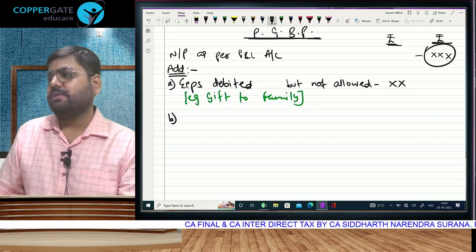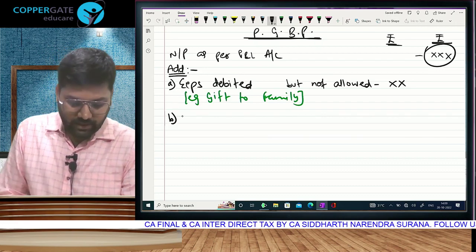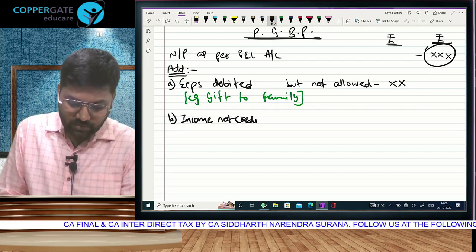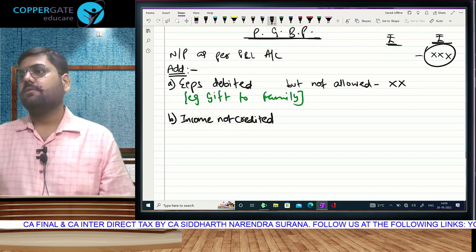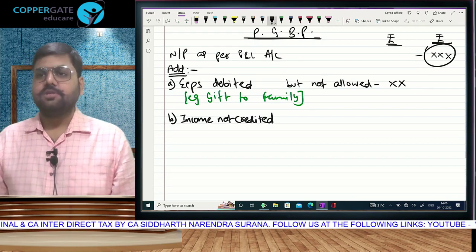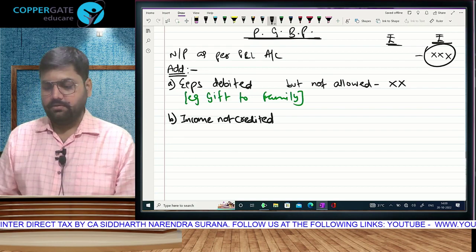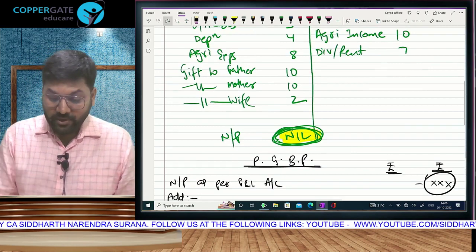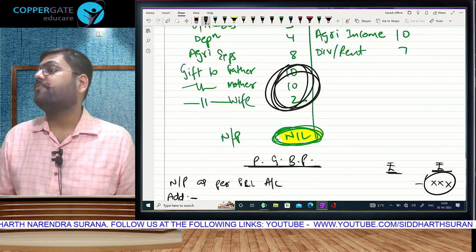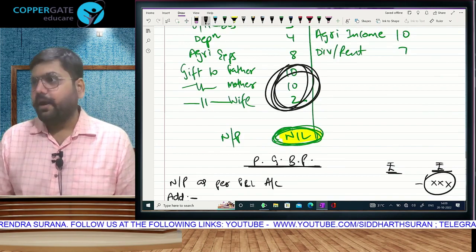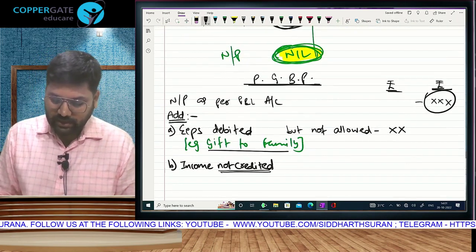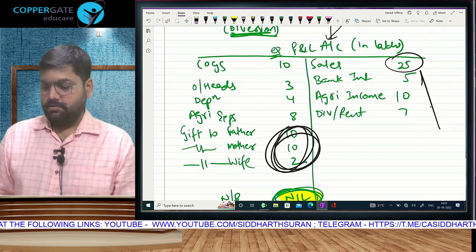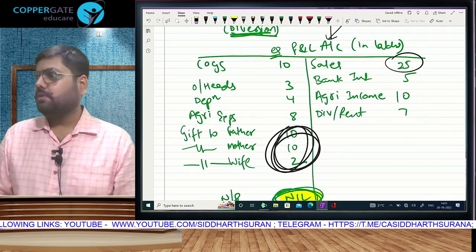Second will be related, at least you all understand this much, to income. Any income which is not credited. So what did I say for expense, debited? Any income which is not credited. Look, for the expense adjustment which I wrote on the add side, gift to family, has it reduced your profit? How to correct this mistake? Add it back. But when I say income which is not credited, I can't show you in the P&L account, because you have not written it. And the mistake is only that you have not written.